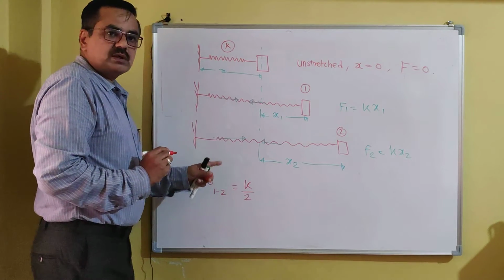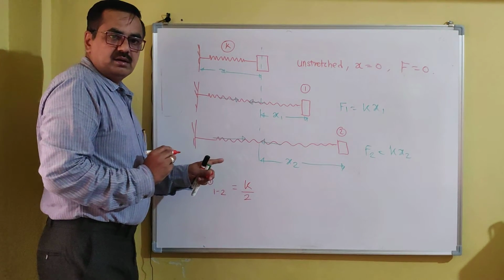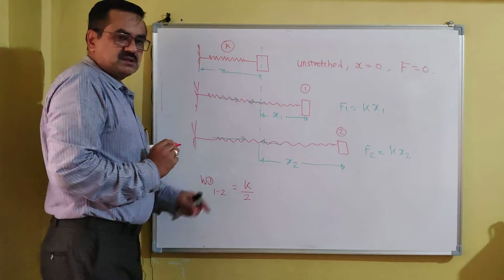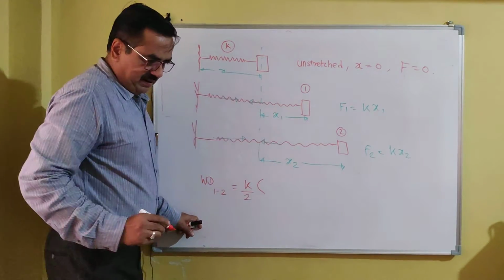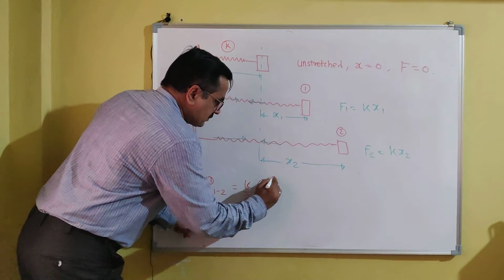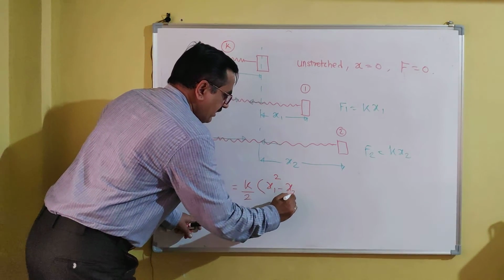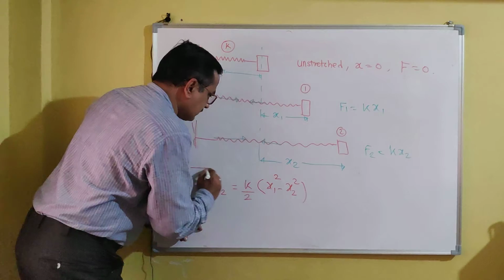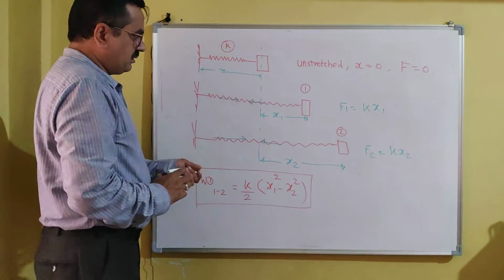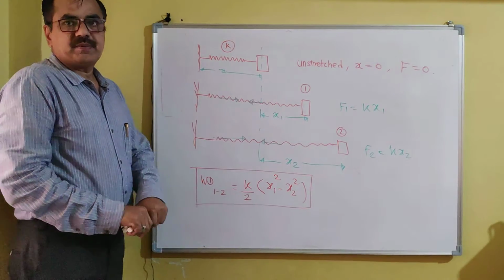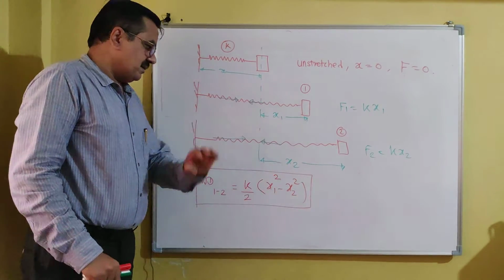No one will ask you the derivation of this equation, but you must know this equation. So using this equation, we can calculate work done by a spring force.